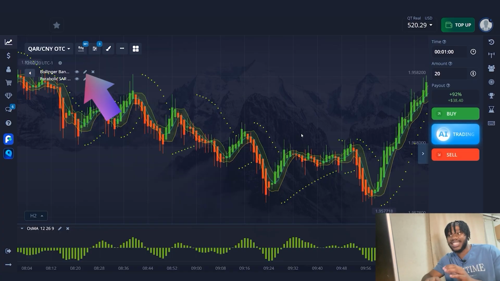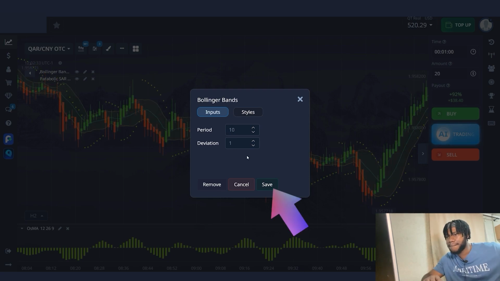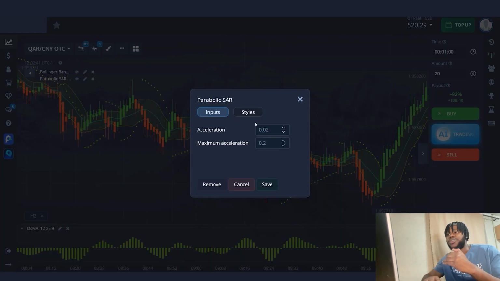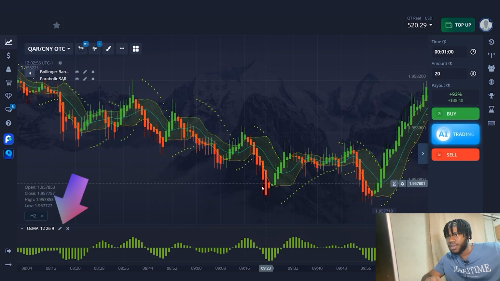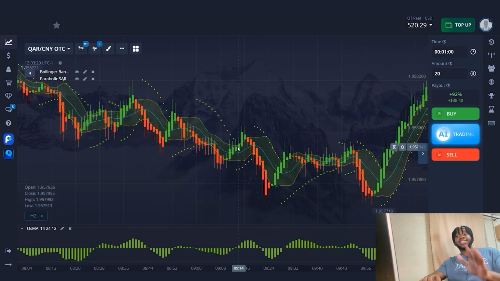Now let's configure these indicators. I'm going to go to the Bollinger Bands settings and set the period to 10, leaving the deviation at 1. Next up is the Parabolic SAR. I'm going to increase the acceleration parameter to 0.03 and the maximum acceleration value will be 0.3. And now OsMA: I will increase the fast EMA period to 14, the slow EMA period to 24, and I will set the signal EMA period to 12. Okay, that's it for the settings.